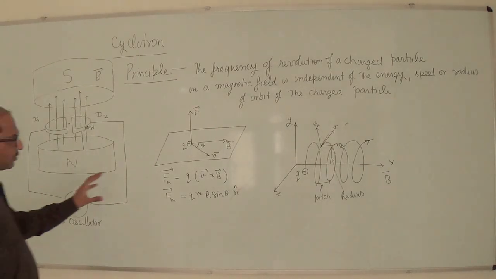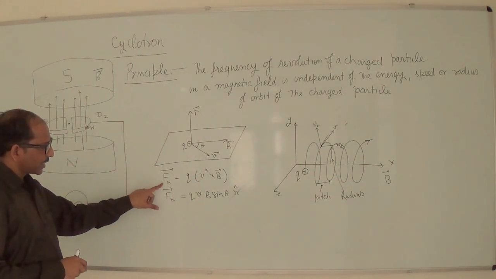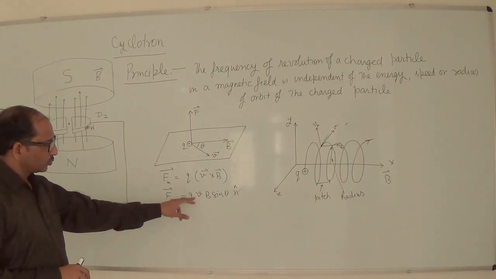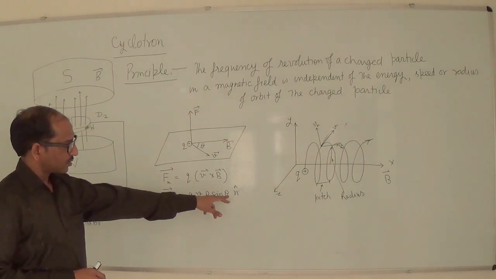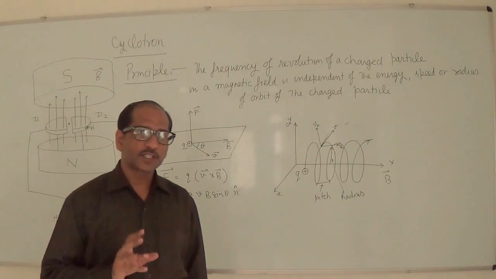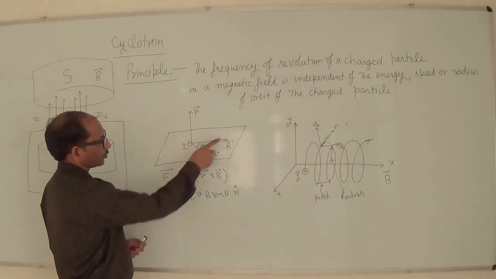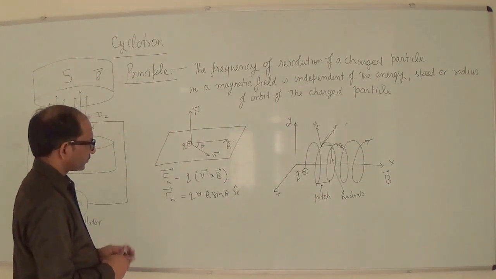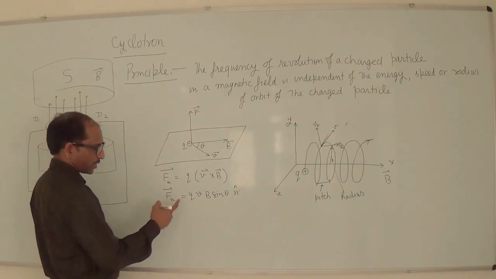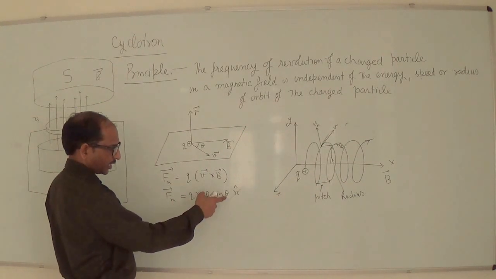So here we have seen that the Lorentz magnetic force is defined through this formula: Q V B sin theta in unit vector n, where unit vector n represents the direction of the force, perpendicular to this plane. The nature of this magnetic force basically depends on V and on theta.